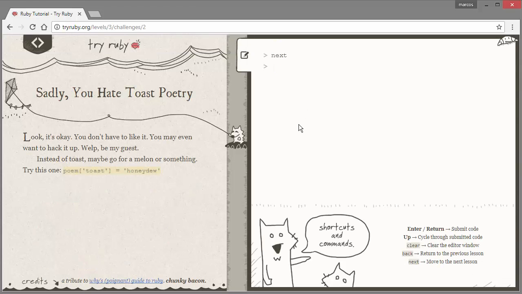Okay, sadly you hate toast poetry. Okay, look, it's okay, you don't have to like it. You may even want to hack it up. Well, be my guest. Instead of toast, maybe go for a melon or something. Try this one.